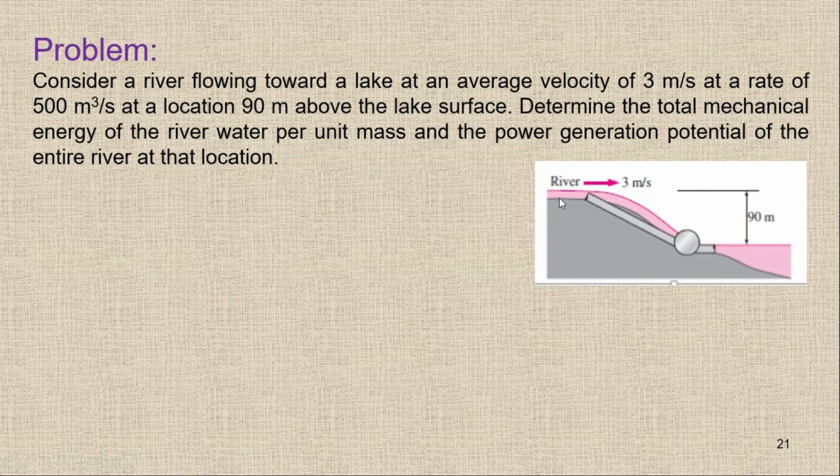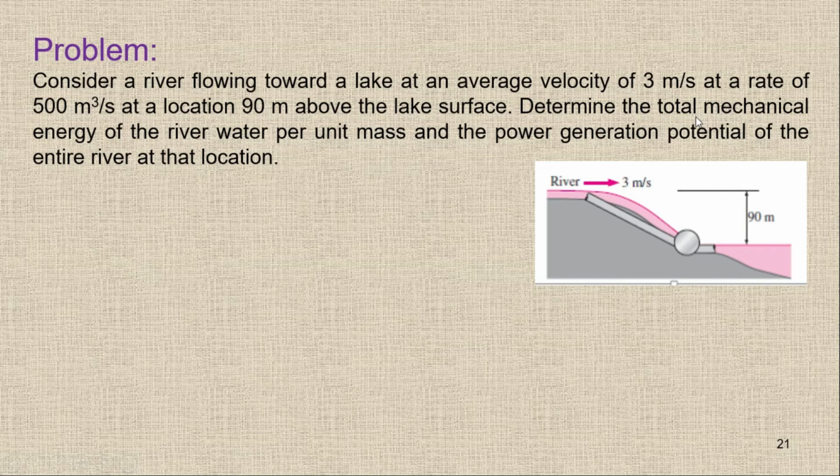So here you can see the water is flowing from here, it's going down and running the turbine and producing the power. So right now we have the potential energy like this one. We have the 90 meter height difference, so this water has more potential energy than this one, and it's flowing at a velocity of 3 meters per second, so we have kinetic energy as well.